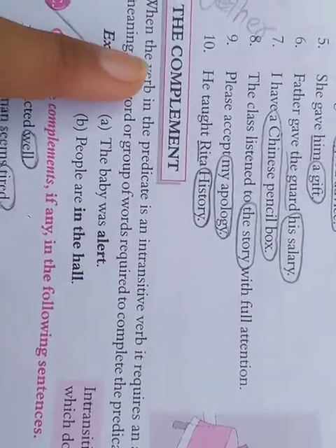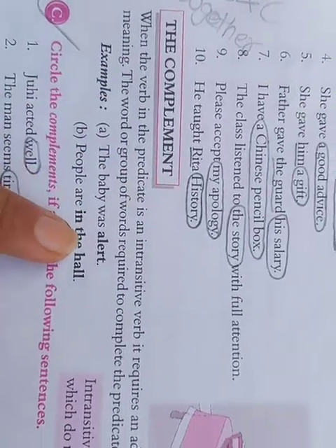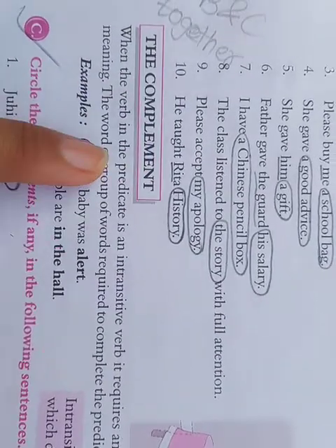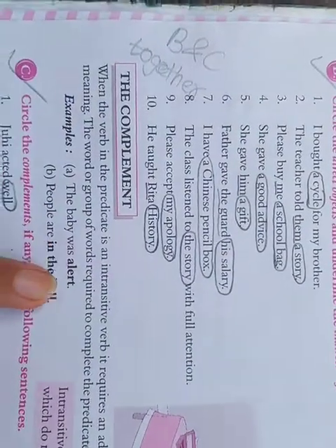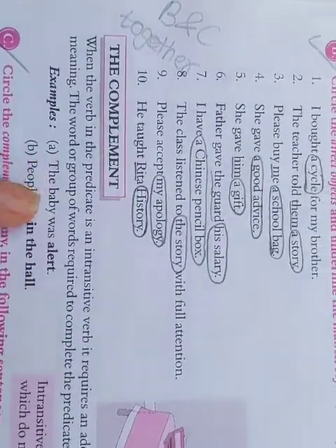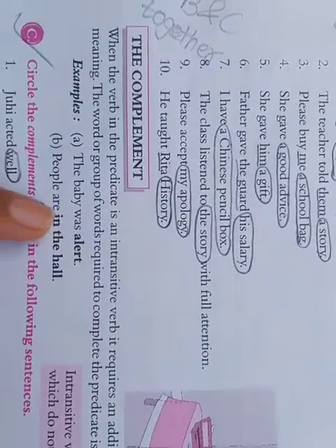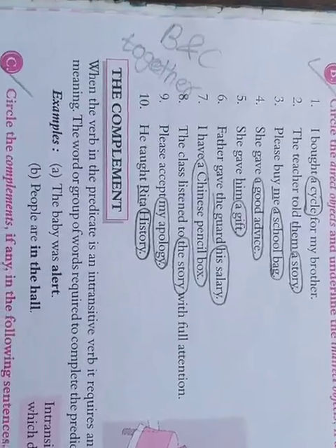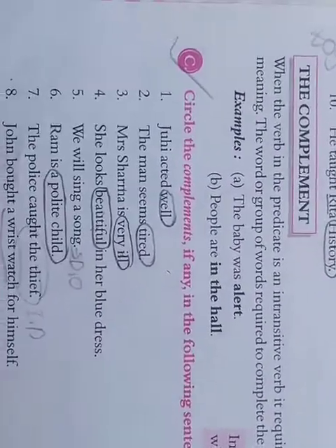Next topic is the complement. When you appreciate someone by speaking some good words, they are considered as a complement. Say, for example, the baby was alert. Second, you are so active. She looks very pretty. So here, very pretty, alert, active, these all are considered as a complement.